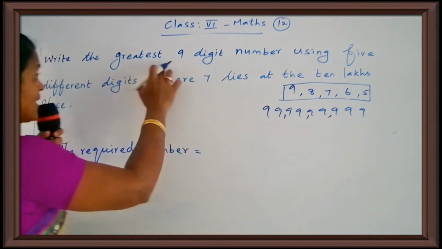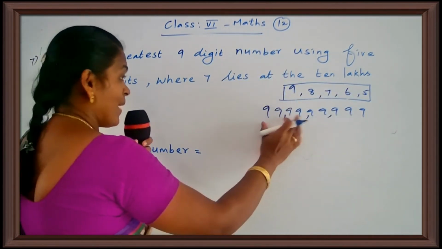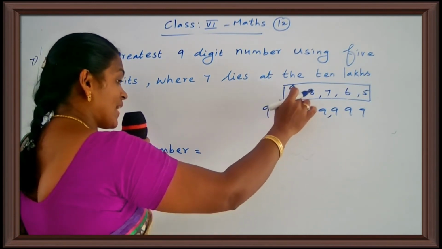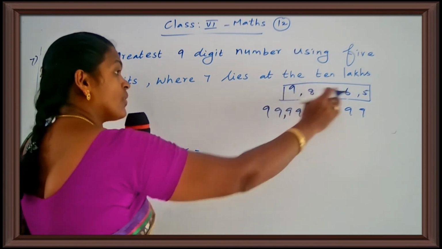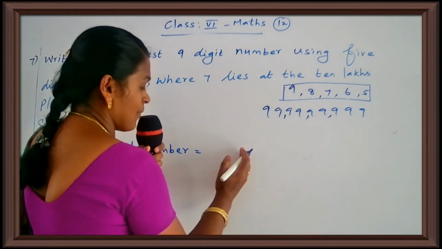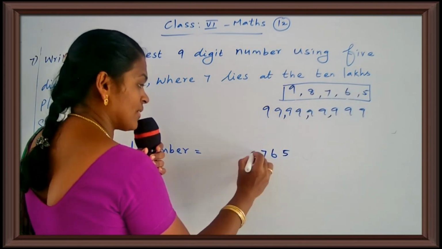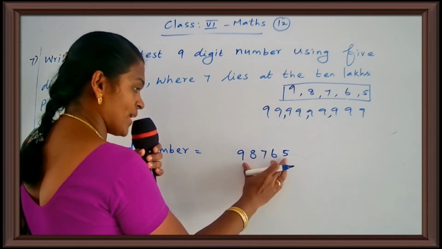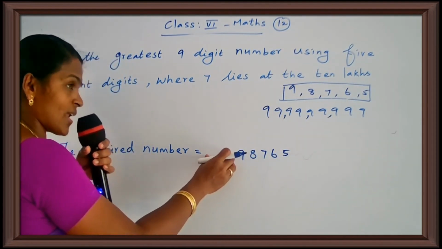Write the greatest 9 digit number using these digits. How many digits are needed? 9 digits. But here you have only 5 digits. So how will you write? Follow it from the right side. So 5 6 7 8 and again 9. So how many digits are filled? 5 digits. So how many digits are still needed? 4. So you put 999 in that place.